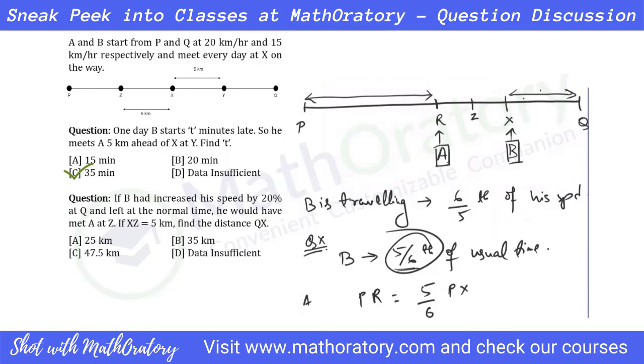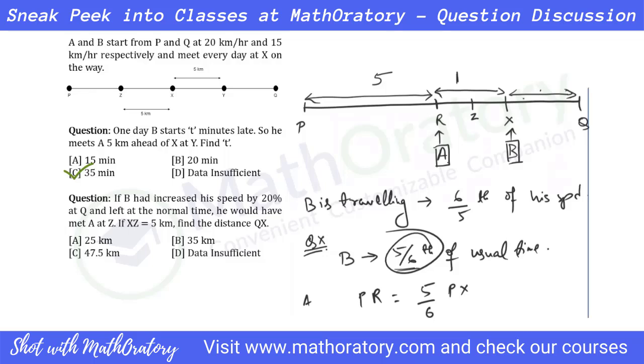So first thing, what I'm going to do is draw some relationships here. I know that PR being 5/6 of PX, I can say that PR and RX are in the ratio 5:1. So these are some ratio numbers. I'm not putting exact values, I'm just putting some ratio numbers. So this is 5:1. That is what I mean by it.